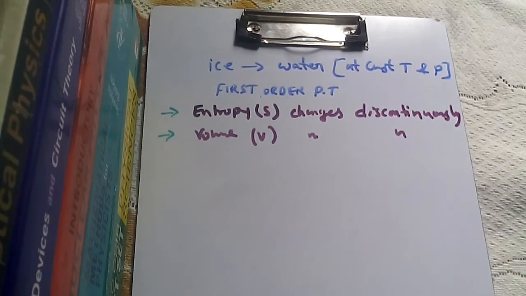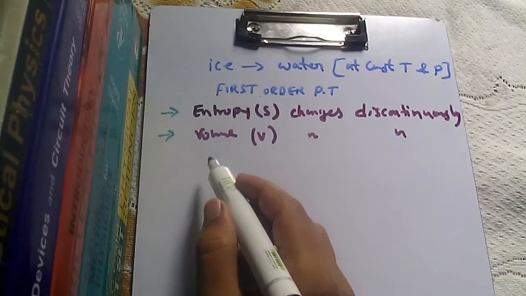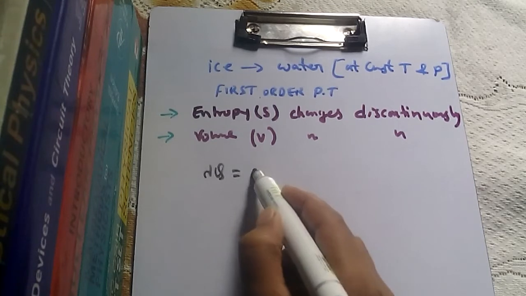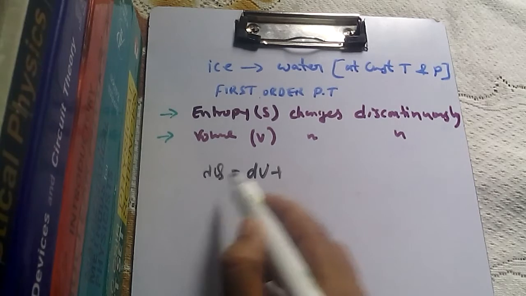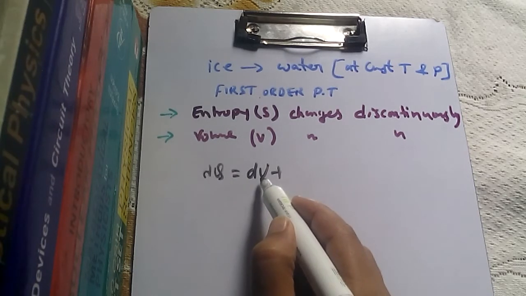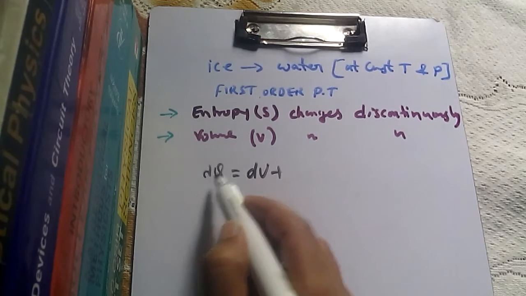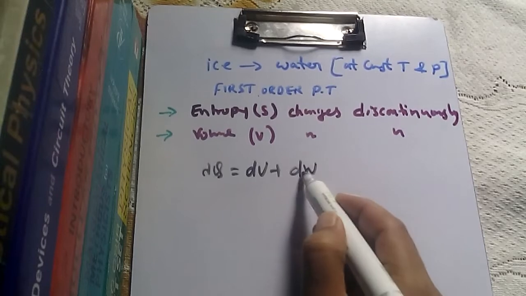So first of all, a little bit of derivation for internal energy, and we know how to derive it. First of all, let's take the first law of thermodynamics, that is dq is equals to du plus dw, where u is the internal energy. Actually this is the amount of energy that is given to the system, this is change in internal energy, and this is the work done.